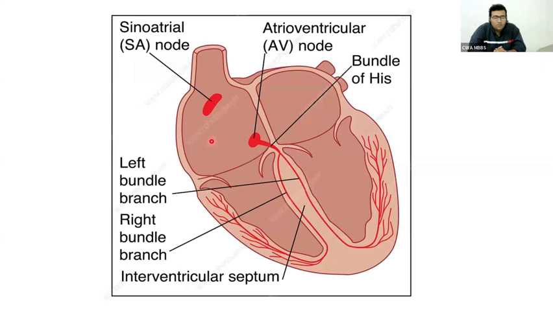Now the conductive system of the heart. You can see the SA node. This SA node is the pacemaker. From this SA node, signals are discharging, and the discharged signal will go to the AV node. From the AV node, it goes to the bundle of His, then the right and left bundle branches, and the Purkinje fibers. SA node, AV node, bundle of His, right and left bundle branches. This may be new to you, the right bundle branch and left bundle branch. Whatever, then the Purkinje system. This is the conductive system of the heart.